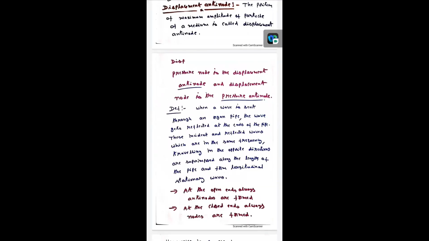Okay. Is the screen visible to all? Is the screen visible to all? Yes, it is visible. Okay.